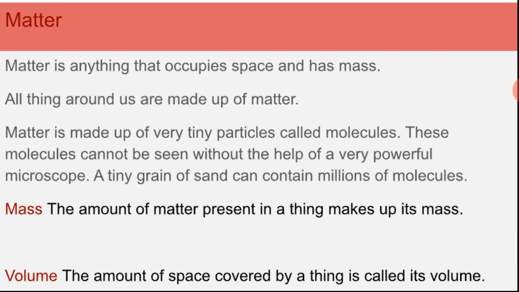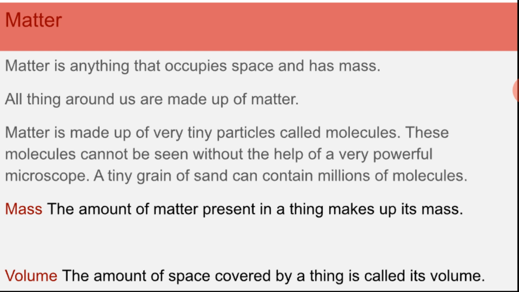Similarly, all things take up some space. For example, a log of wood occupies space covered by its size. As I have told, the water container is also taking some space. So everything occupies some space. The amount of space covered by a thing is called its volume.